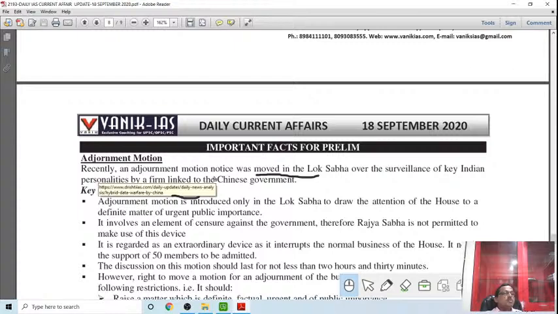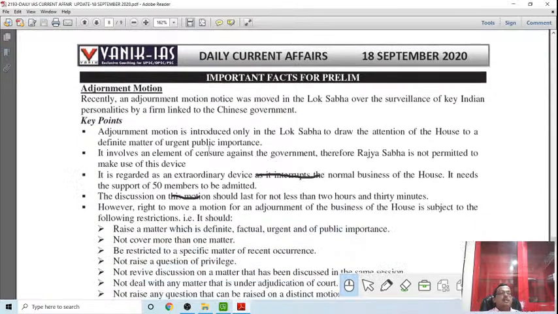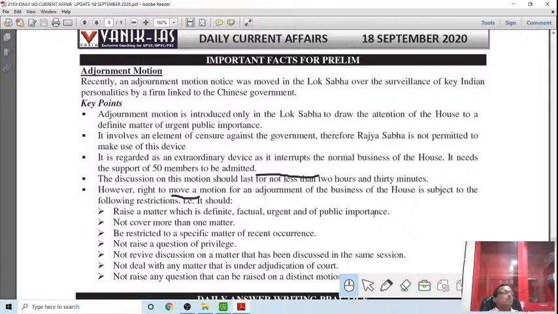That is the reason for which an adjournment motion was moved in parliament, to highlight this issue. It is a matter of definite, actual, urgent and public importance.